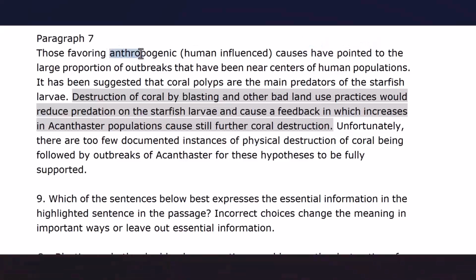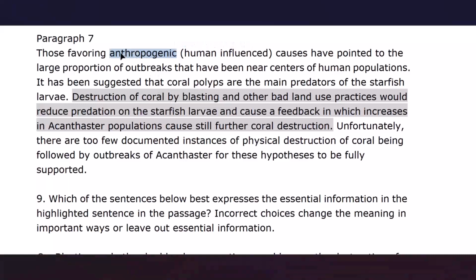Anthropogenic is the most interesting word here. Anthropogenic means human influenced, human driven, human induced, human related. When we say, for example, anthropogenic causes for pollution, we mean pollution caused by human driven reasons.